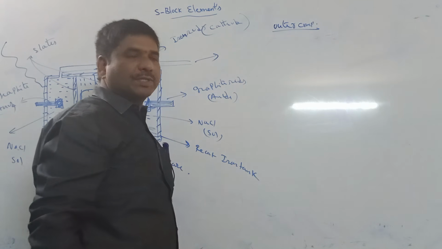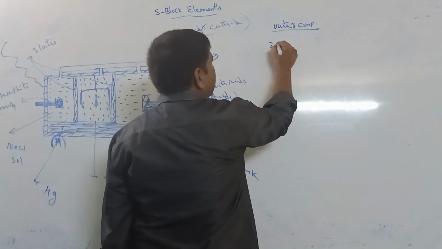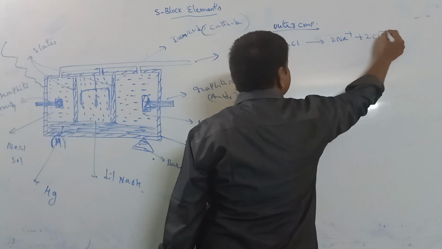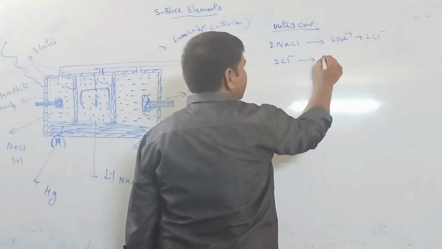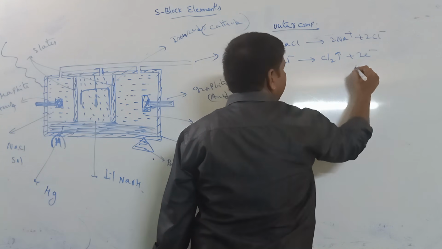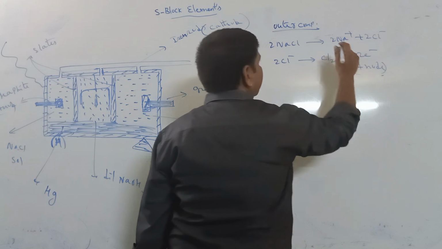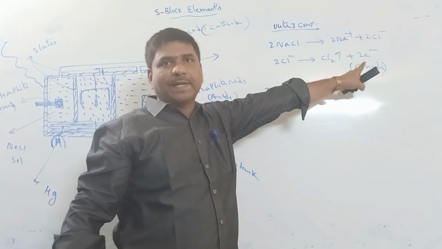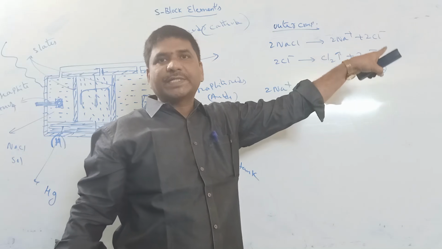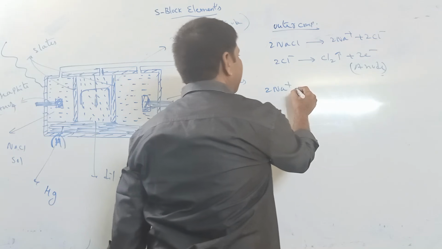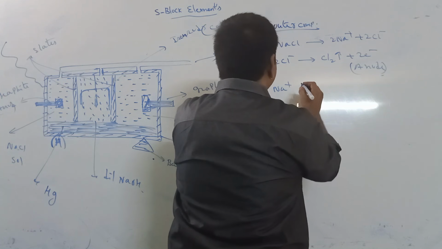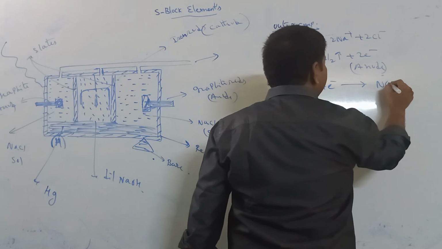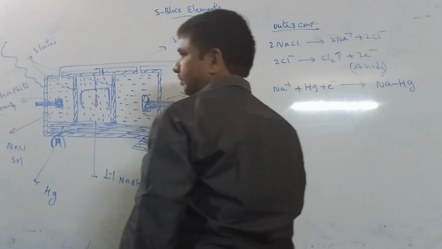what are the compounds in the outer compartments? NaCl solution. This NaCl solution ionizes as Na plus and Cl minus. Cl minus loses 2 electrons and forms chlorine gas at the anode. Cl minus converts into chlorine gas. This Na plus reacts with mercury, gains 1 electron, and forms sodium amalgam.